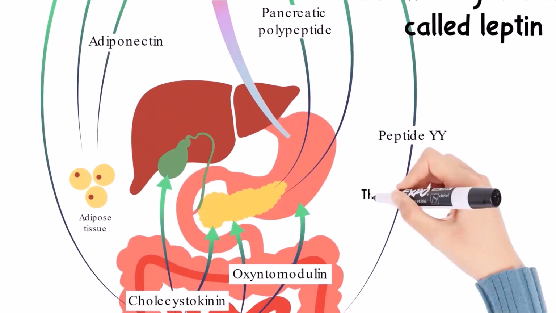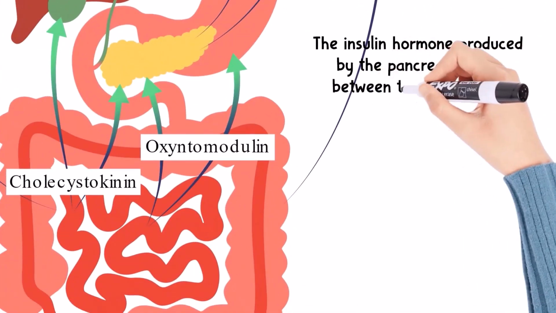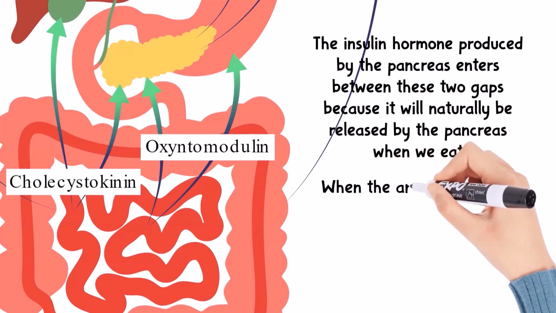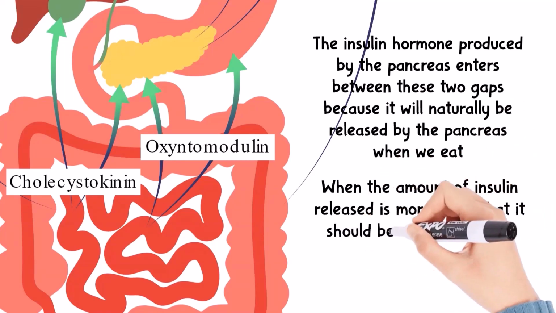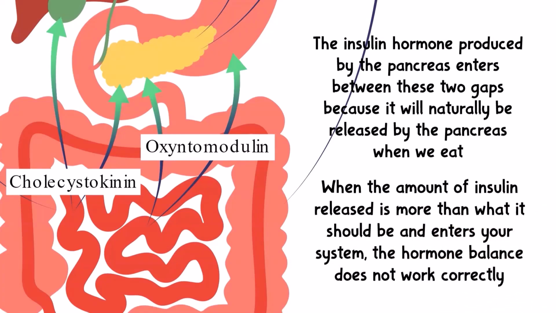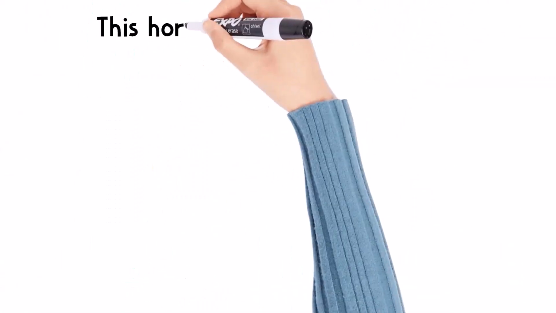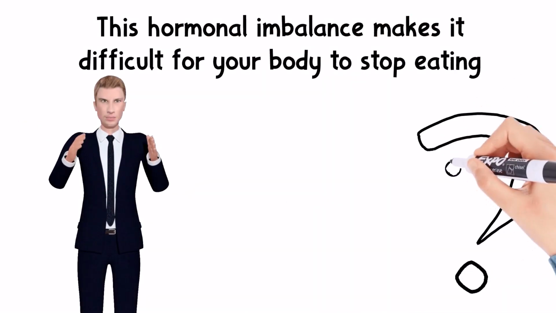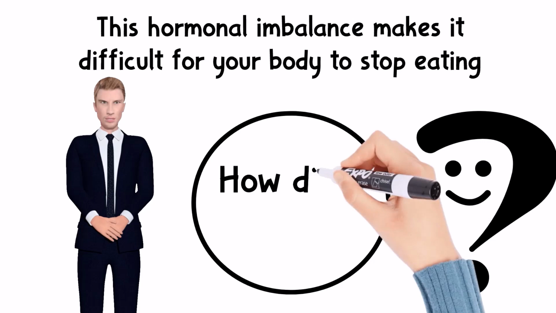Now the insulin hormone produced by the pancreas enters between these two gaps because it will naturally be released by the pancreas when we eat. When the amount of insulin released is more than what it should be and enters your system, the hormone balance does not work correctly. This hormonal imbalance makes it difficult for your body to stop eating. How did it happen?